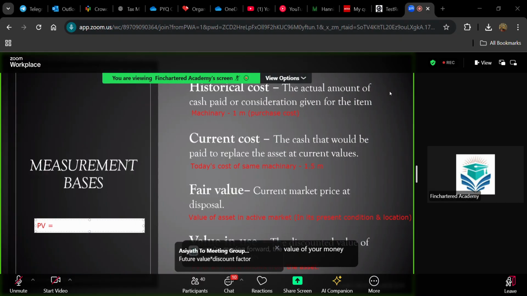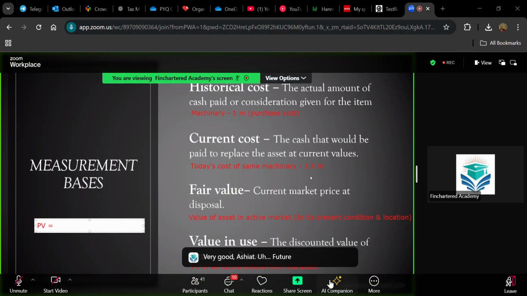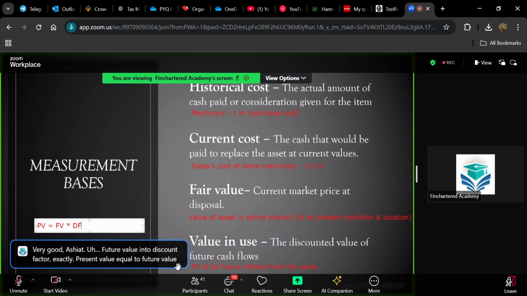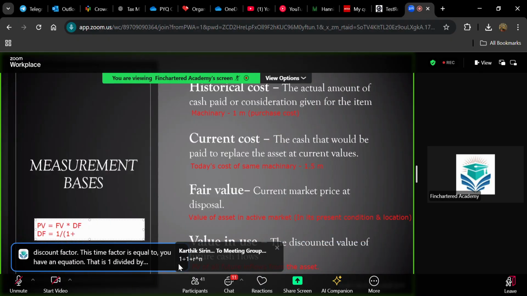Based on this concept, whatever is the future value given in the question, you have to calculate today's value, that is present value. Very good, Ashyat. Future value into discount factor. Exactly. Present value equal to future value into discount factor. You need to know what is discount factor. Discount factor is equal to, you have an equation that is 1 divided by 1 plus r raised to n. Exactly. Great. Perfect. 1 by 1 plus r raised to n.